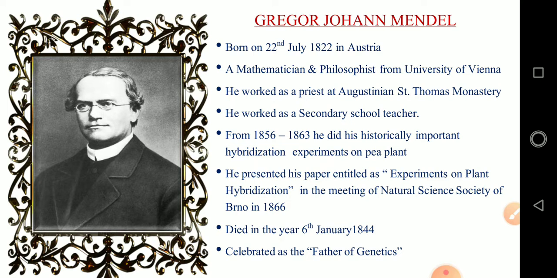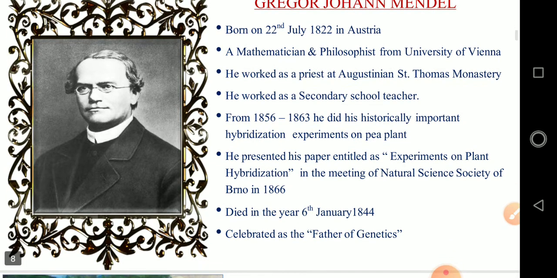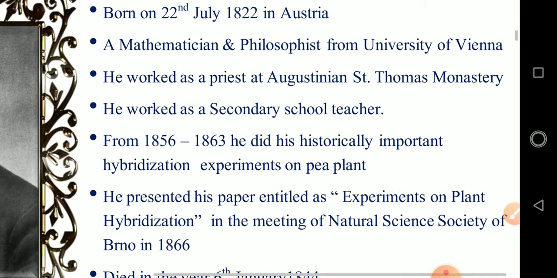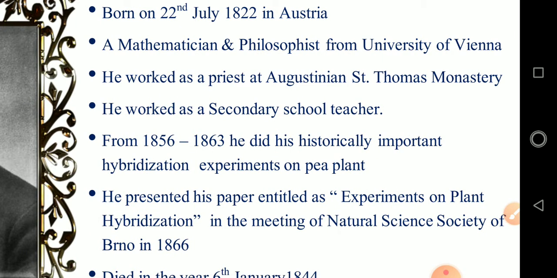The life history of Gregor Johann Mendel is given in page 34. He was born on 22nd July 1822 in Austria. He was also a mathematician and philosopher from the University of Vienna. He worked as a priest at Augustinian St. Thomas Monastery. He worked as a secondary school teacher.